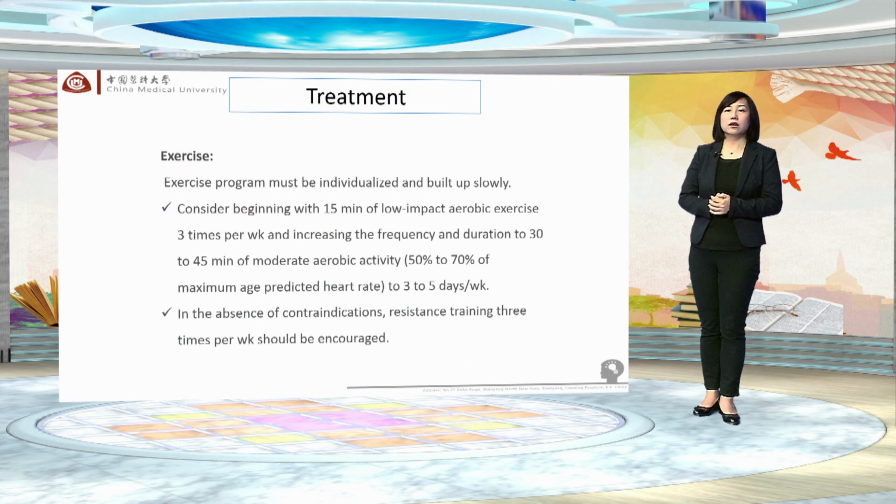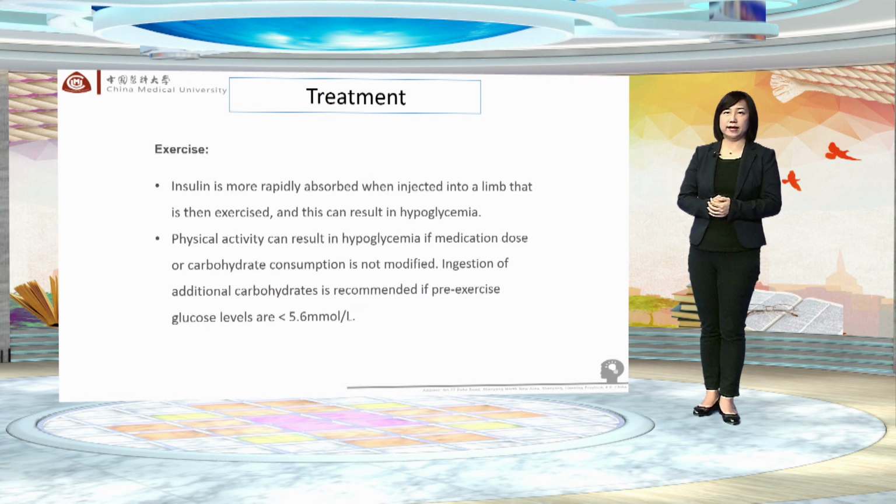In the absence of contraindications, resistance training 3 times per week should be encouraged. Insulin is more rapidly absorbed when injected into a limb that is exercised, and this can result in hypoglycemia. Physical activity can result in hypoglycemia if medication dose or carbohydrate consumption is not modified. Ingestion of additional carbohydrates is recommended if pre-exercise glucose level is less than 5.6 millimole per liter.